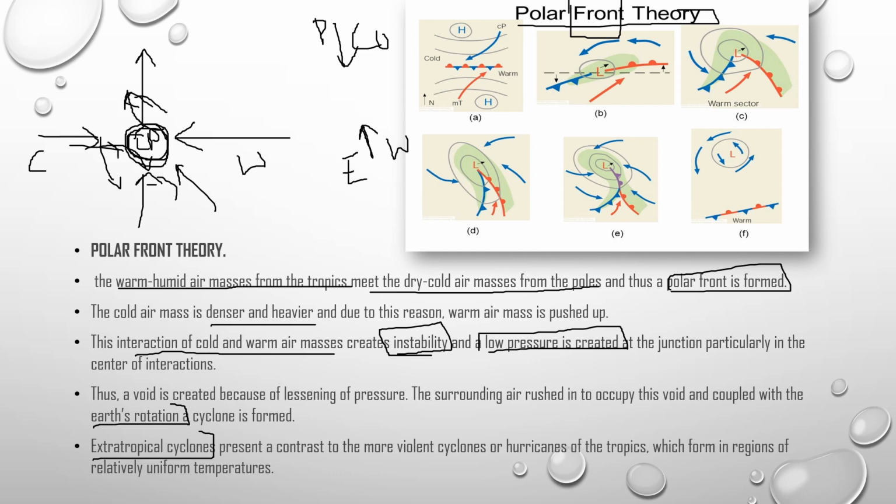So tropical cyclones are mostly due to thermal origin. What is meant by thermal origin? Temperature. Yes, and here it is because of the movement of wind and because of the front, yes or no, front wave, and because of the temperate region. So your extratropical cyclones have different names.